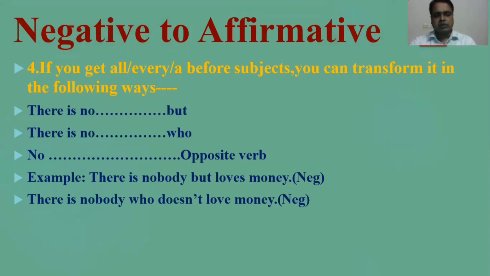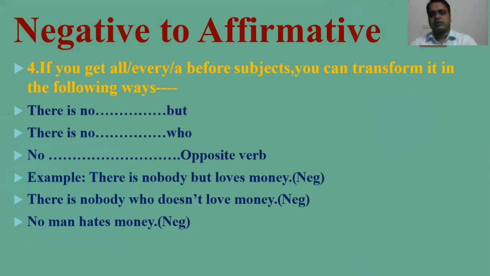There is nobody who doesn't love money. Here is another sentence: no man hates money. So these are very much the same. There is nobody but loves money. There is nobody who doesn't love money, and no man hates money. These are the same sentence. I mean, all these are negative sentences.